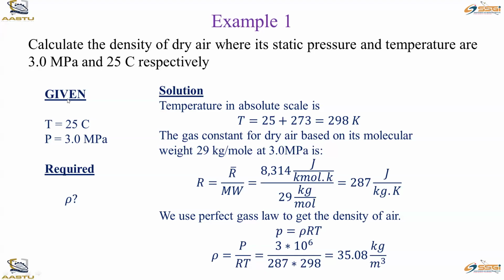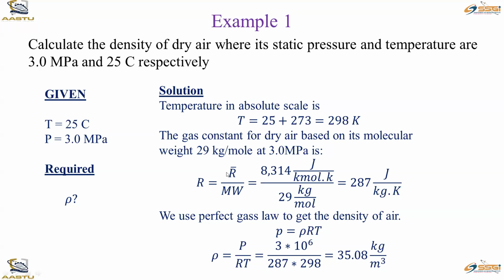We can calculate the density of air. So for temperature, we have to calculate absolute temperature. For the given degree centigrade temperature, we convert it to the absolute scale, so that is 298 K. And the gas constant for dry air, based on the molecular weight for the gas, is 29 kilogram per mole at 3 megapascal, so that we can calculate the gas constant.